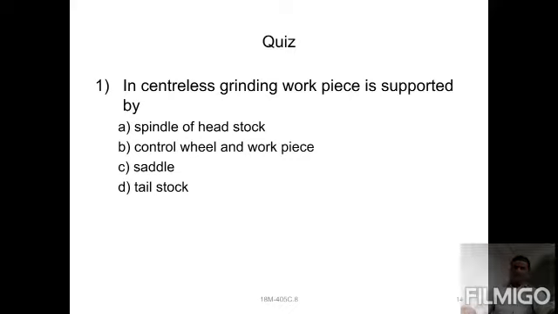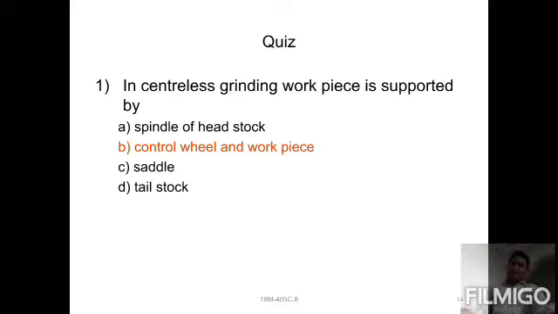the control wheel and work wheel. Next one is the saddle. Next one is the tailstock. So here the spindle of the head is also there. Next one, control wheel and work wheel. The saddle is not there, and the tailstock is also not there. So you can observe here the control and regulating wheel. Control wheel means regulating wheel.